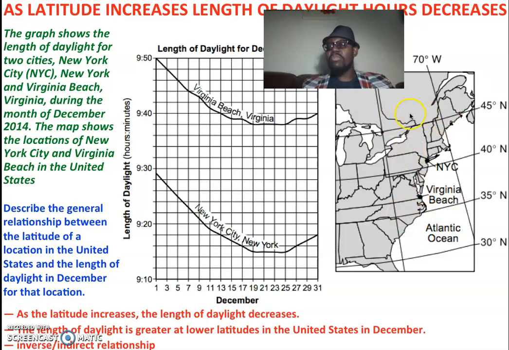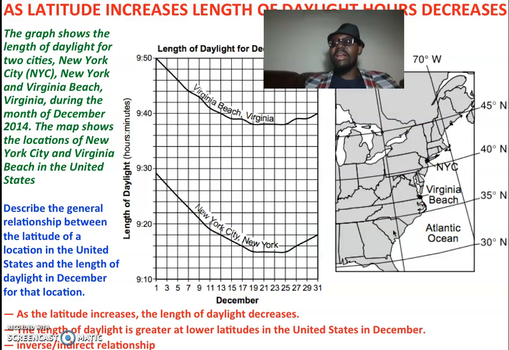So as you move from Virginia Beach towards New York, latitude is increasing. And as latitude increases, it gets colder, because the sunlight intensity decreases as latitude increases. You are moving towards the poles, and that means the air temperature decreases because of the amount of sunlight intensity reaching New York City compared to Virginia Beach.